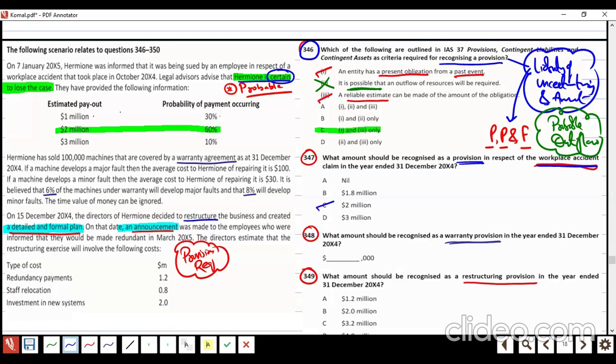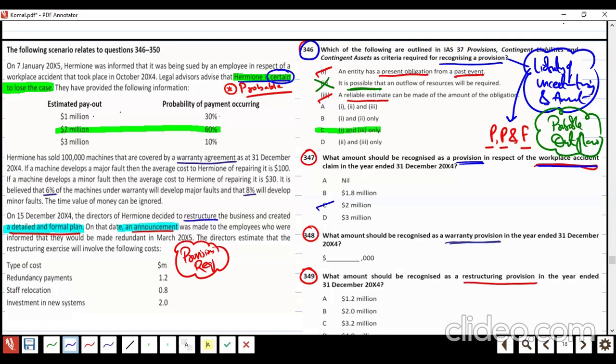2 million. No need to use the expected values, because the best estimate of the liability is required. Expected value is required when it's not sure. We are not sure, we are guessing this much, this percent, that percent.